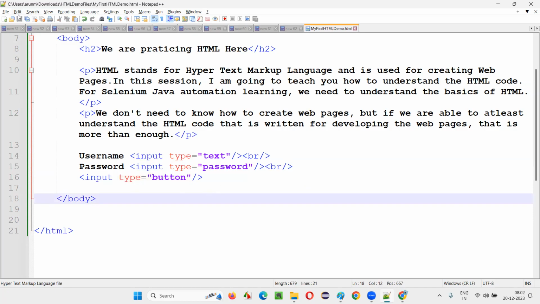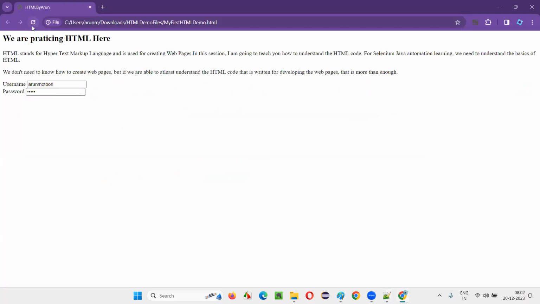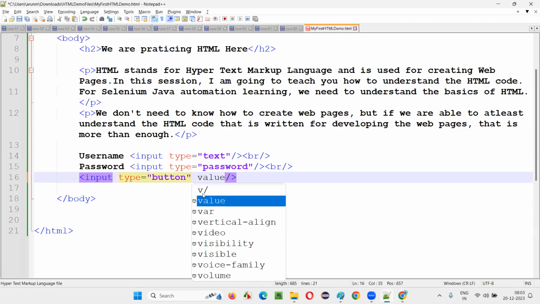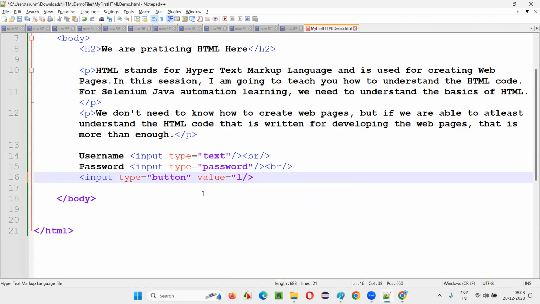Okay, button field. Just see what's happening. Button. Does it look like a button? Does it look like a proper button? No, a button should have a label, right? For this text box field, outside the HTML code of this text box field, I gave the label. Okay, password. But for the button to give the label, what we have to do is here we have to give value is equal to login.